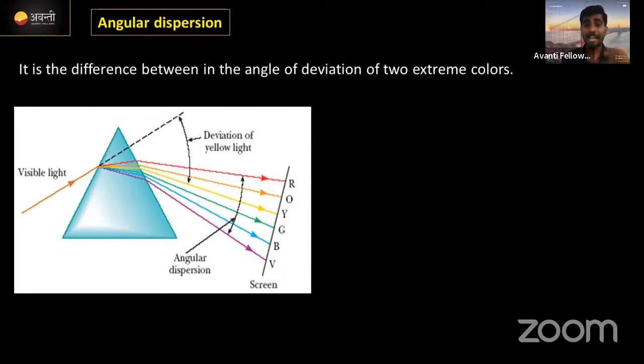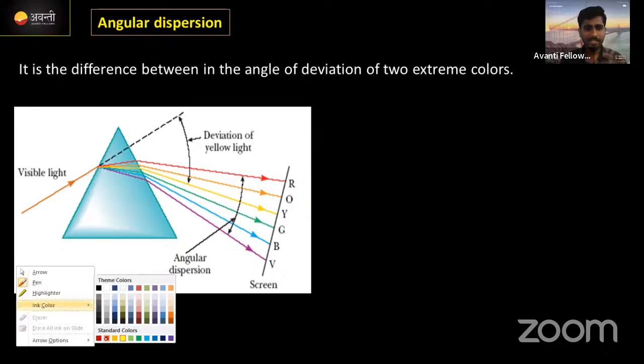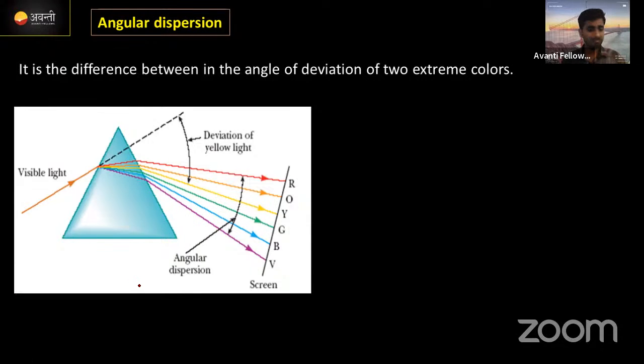Here they are asking the angular dispersion. Angular dispersion is very simple, guys. While calculating angular dispersion, we are taking two extreme colors. Here, it is the difference between the angles of deviation of the two extreme colors. Which are the two extreme colors? The red one and the violet one. Indigo went missing here, add it here, indigo is also there. Violet, indigo, blue, green, yellow, orange, red. One color was missed. I didn't look into it. Okay, no problem.